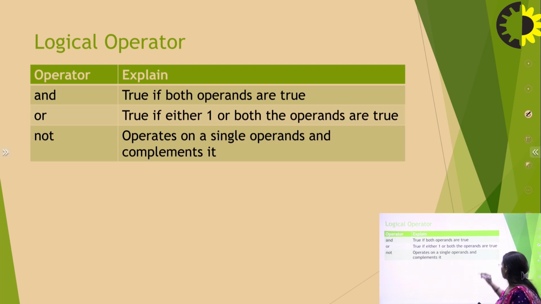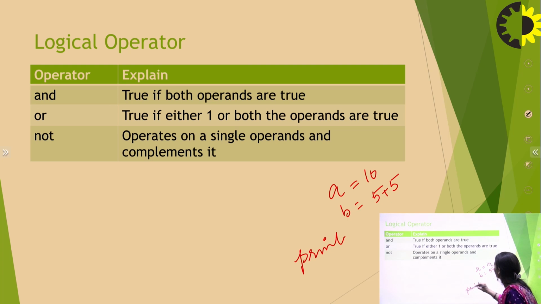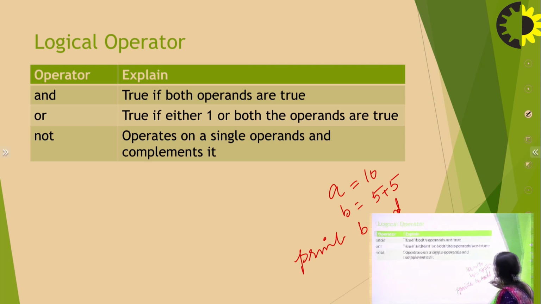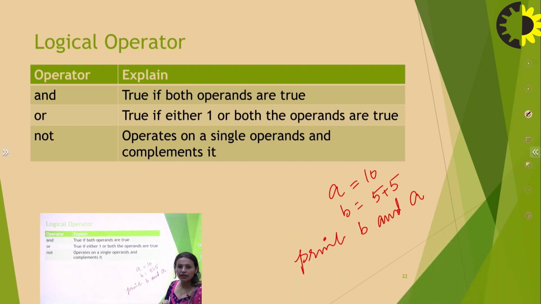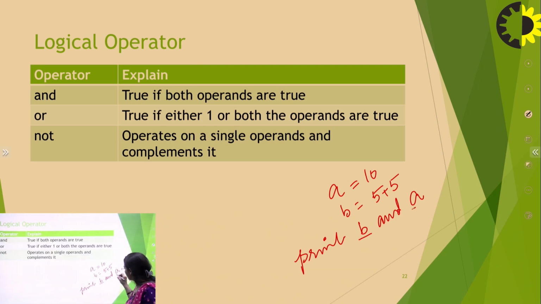That means if I say A is equal to 10, B is equal to 10, and then check A and B, both the variables will be checked, and their values will be compared.